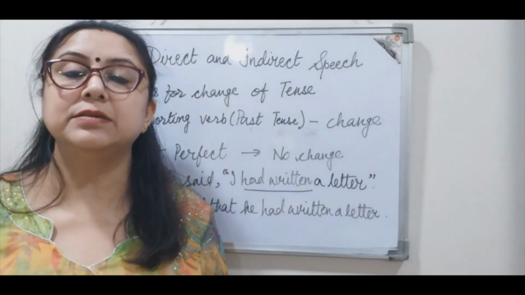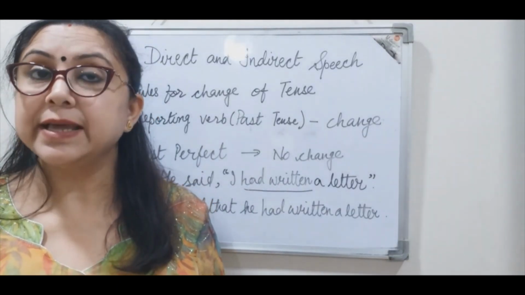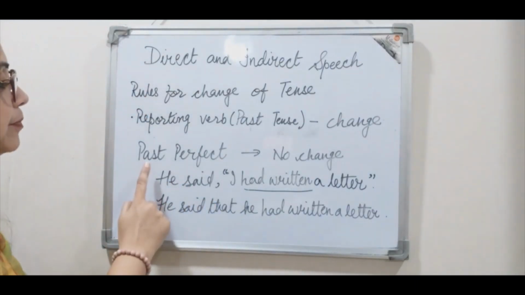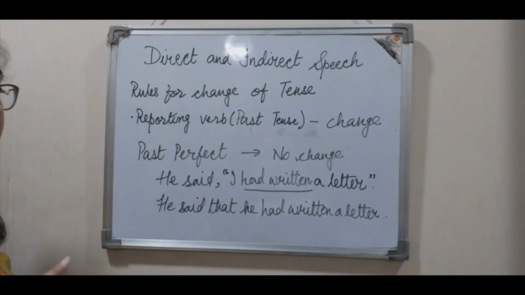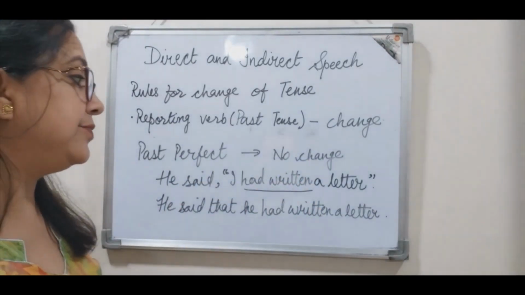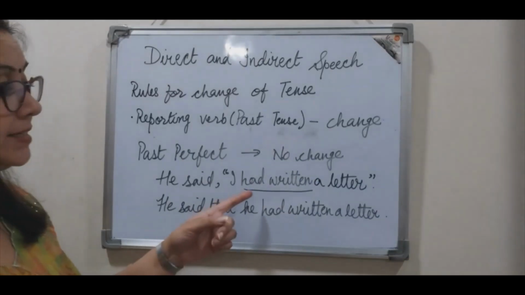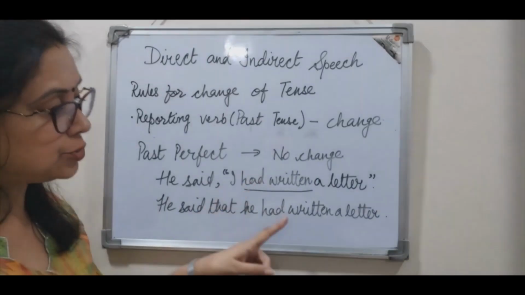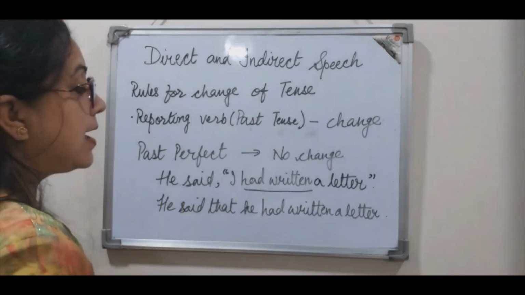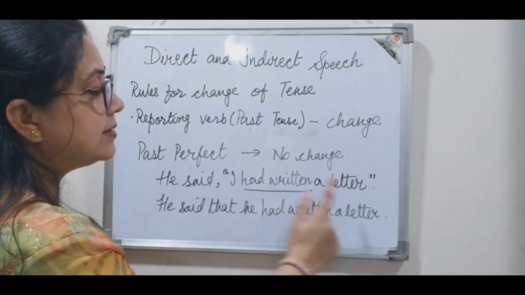Proceeding further, we learn that if the reported speech is in past perfect tense, in that case again, there is no change when we change the sentence from direct speech to indirect speech. As for example, he said, I had written a letter.